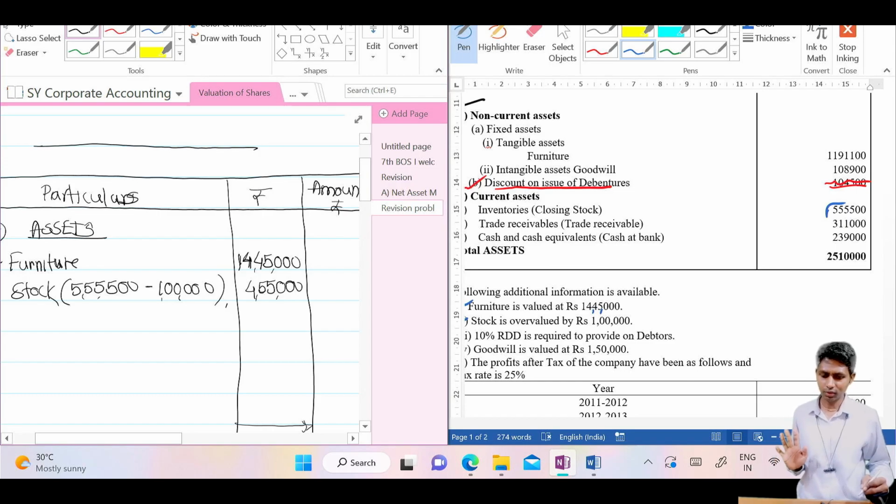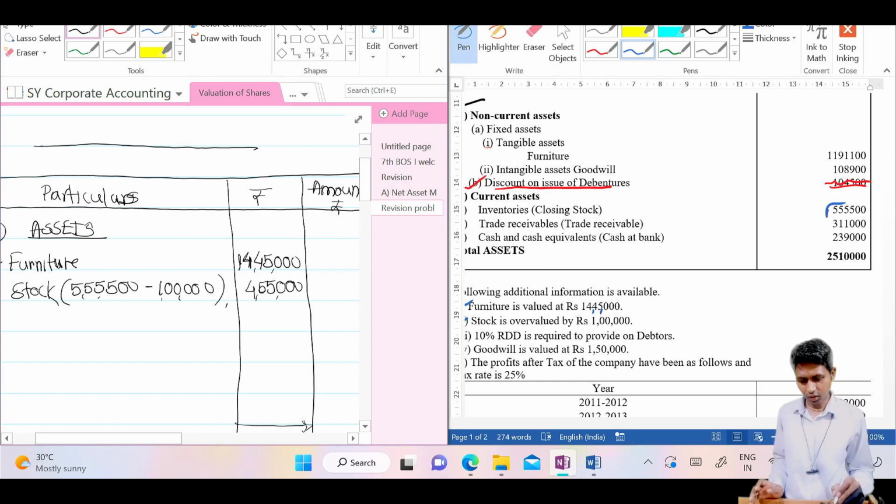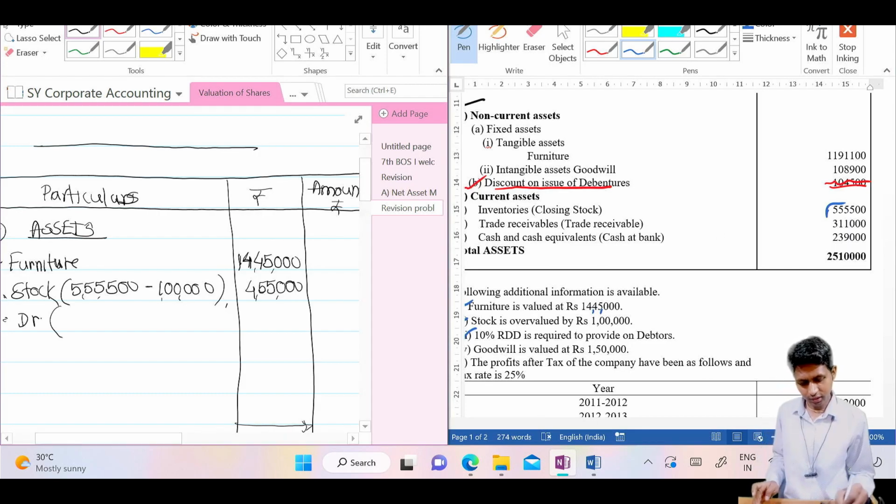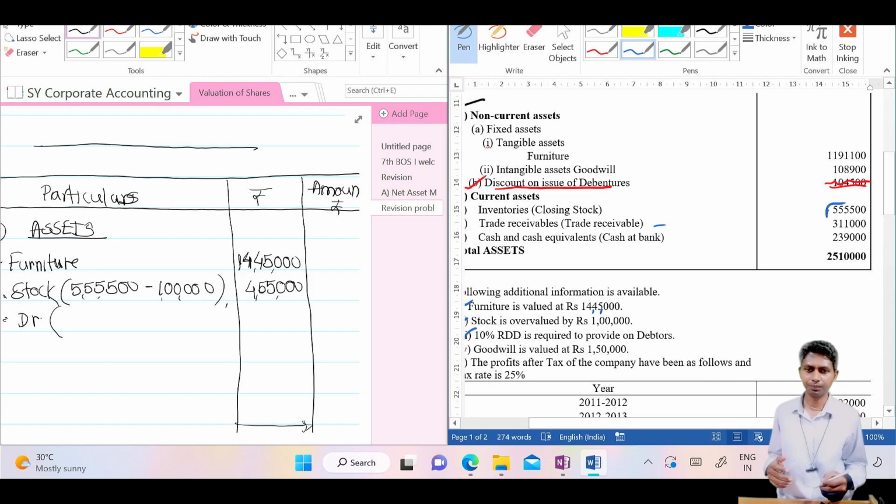4,55,000, understood? Now after stock, my dear students, we have the next adjustment, 10% RDD. RDD is related to debtors. Yes, debtors. And have they given debtors? Yes, debtor, the second name of debtor is trade receivable. Debtor and trade receivable are one and the same. Means Sunu and Pappu, correct.